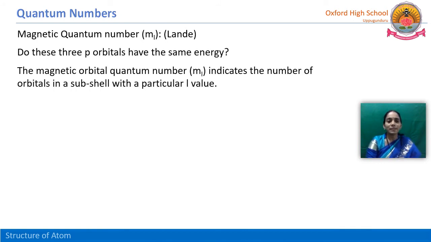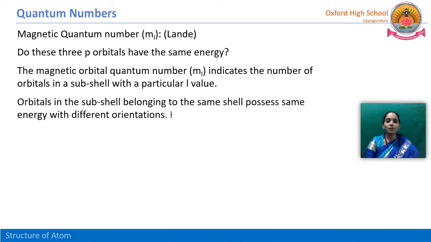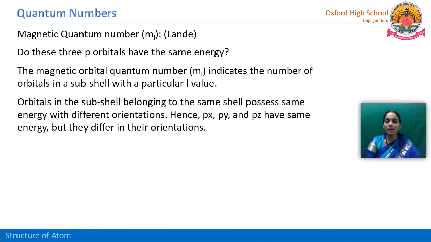The magnetic orbital quantum number ml indicates the number of orbitals in a subshell with a particular L value. If we know the L value, we can calculate how many ml values there are. How many ml values means how many orbitals are there, and we can also calculate how many orientations. Coming to the energy, orbitals in a subshell belonging to the same shell possess the same energy but with different orientations.